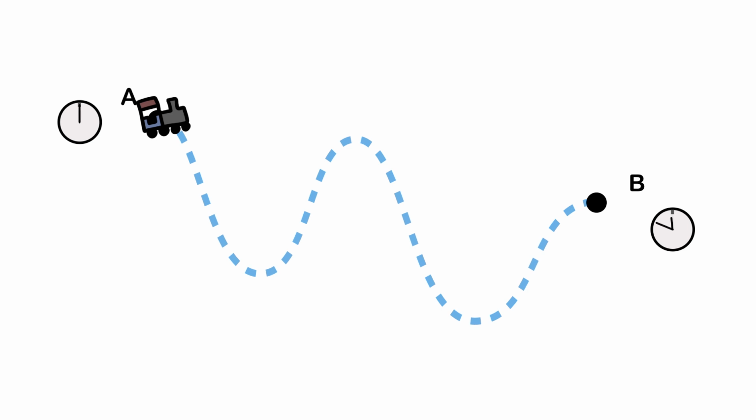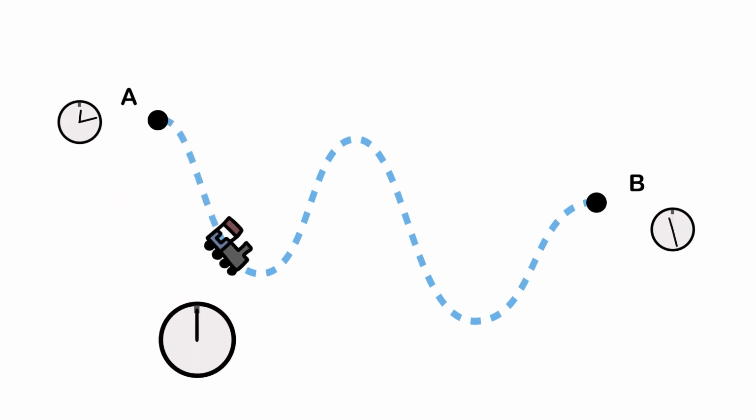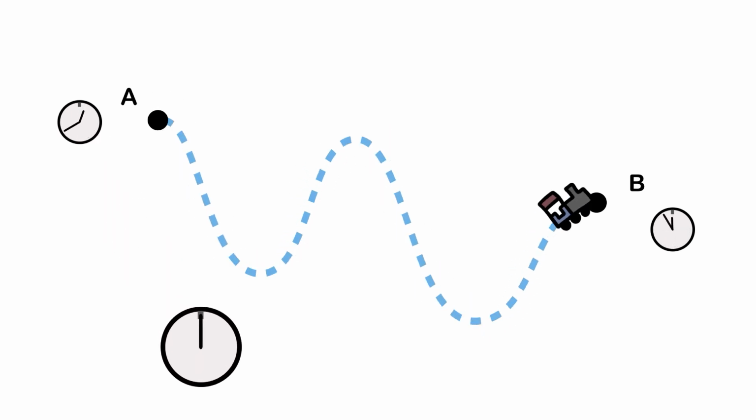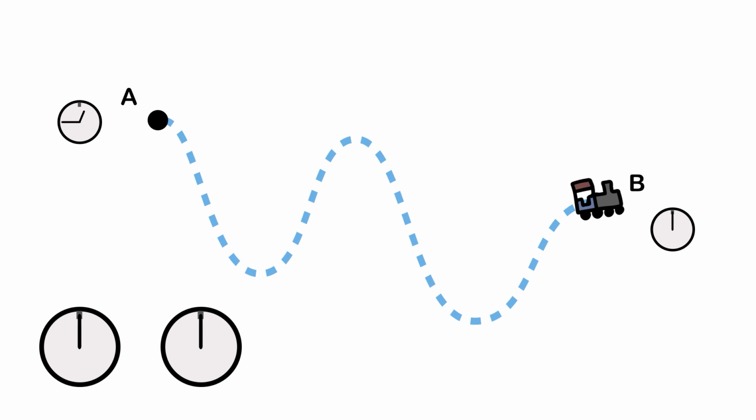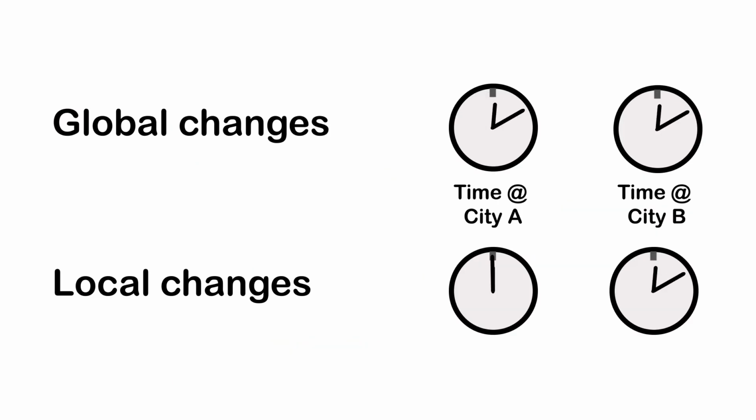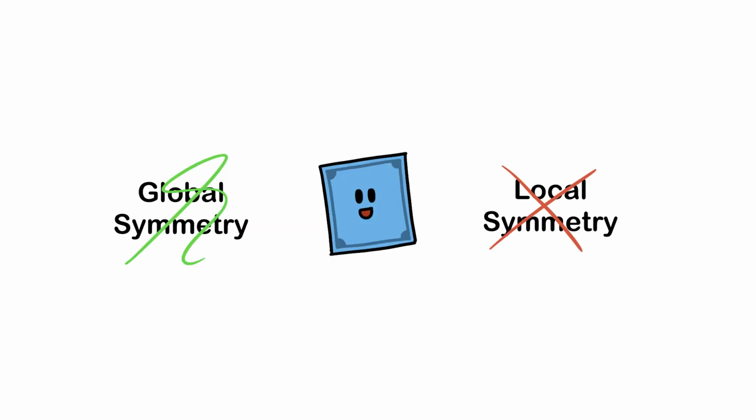Let's make this extreme and say that a clock in city B runs 45 minutes behind the clock in city A. If you repeat your journey and leave the train in city B, your careful calculation would tell you that you traveled for 0 minutes. Our calculation, our model of travel time, is thus entirely fudged up by local changes in time definition. We say that it might be globally symmetric, but not locally symmetric under changes in time.